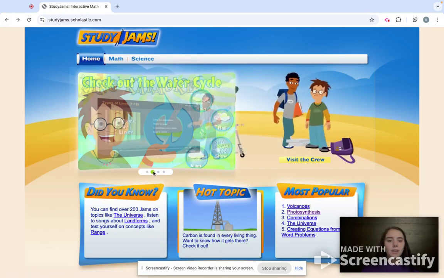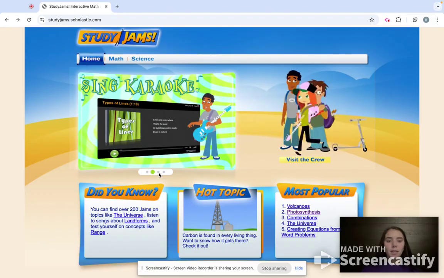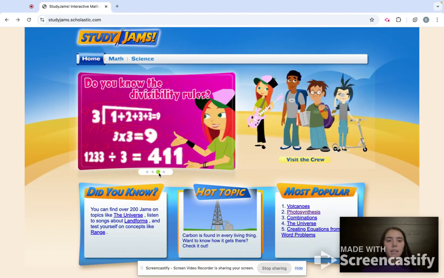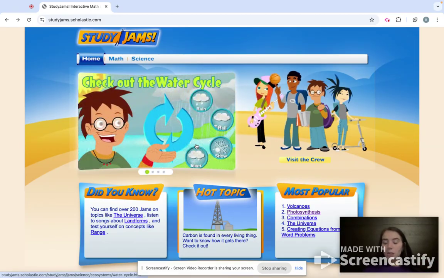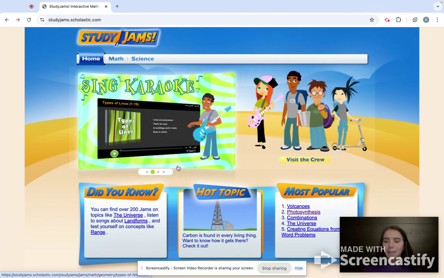But this little window just goes through the different popular things, the karaoke, divisibility rules, invertebrates. So you can click on any of those if you really didn't know what section you were wanting to go to and one of those caught your eye.